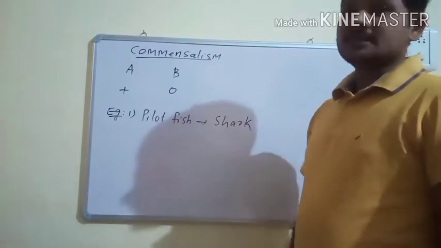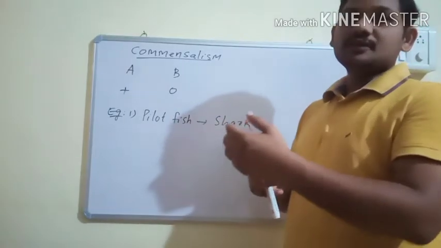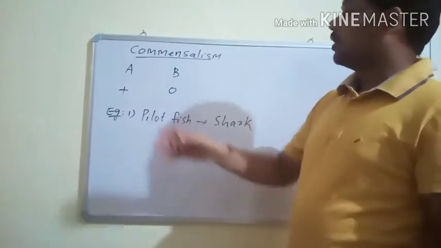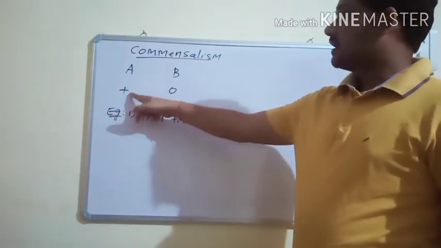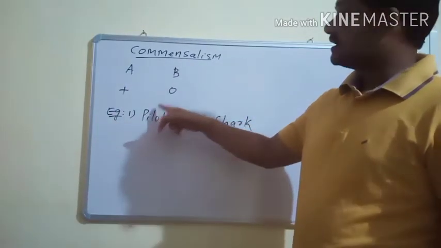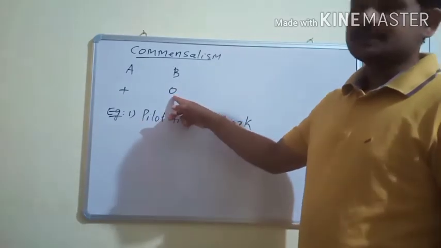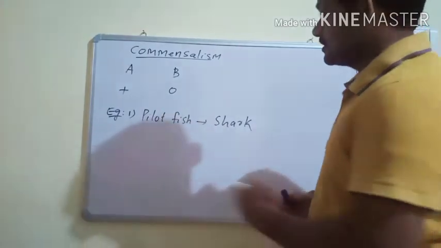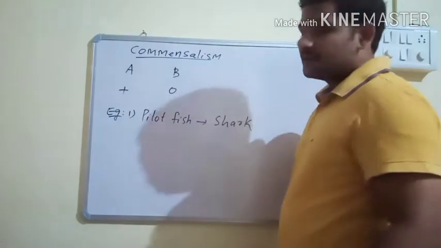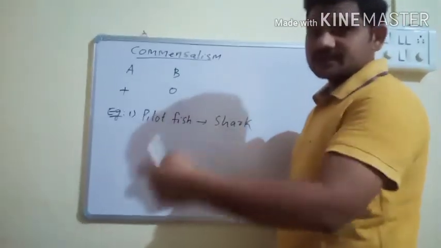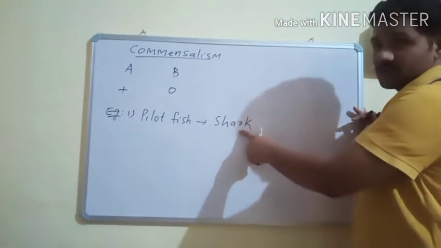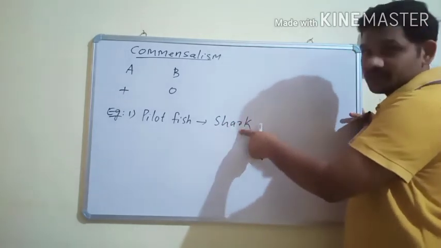What is commensalism? It is an interaction between two individuals of different species in which one individual is benefited, and the other individual is neither benefited nor harmed, which means it is neutral. And in commensalism there are some examples. The first one is pilot fish. The pilot fish is a carnivorous commensal and it always accompanies the shark without getting attached to the shark.